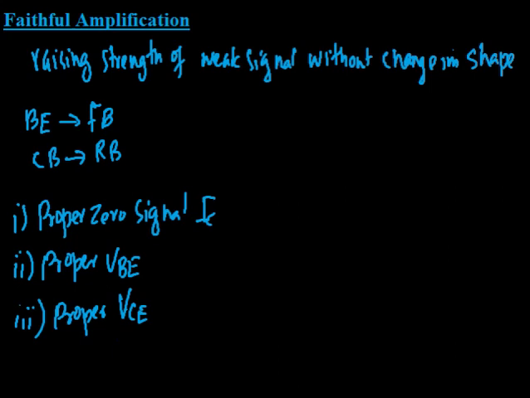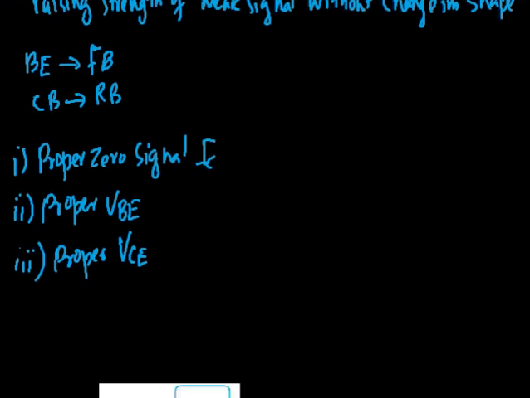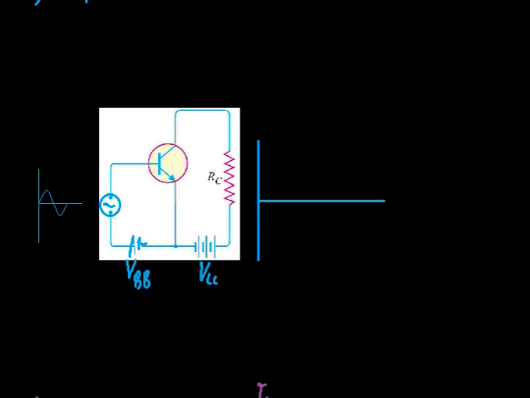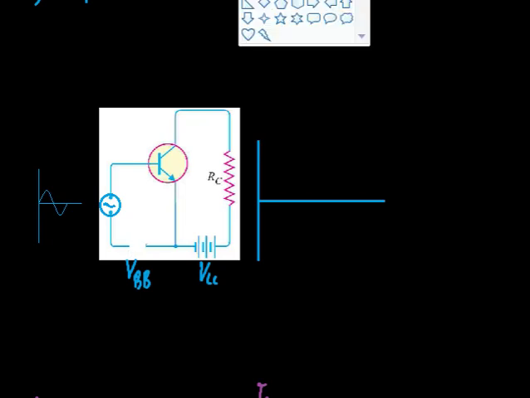Now let's see what happens when there is no proper zero signal collector current in a circuit during the amplification process. For that, consider a circuit which is having a signal voltage Vin, and suppose there is no base emitter voltage connected here.